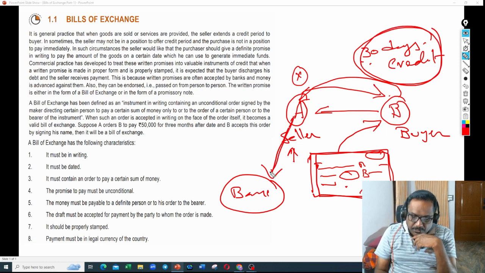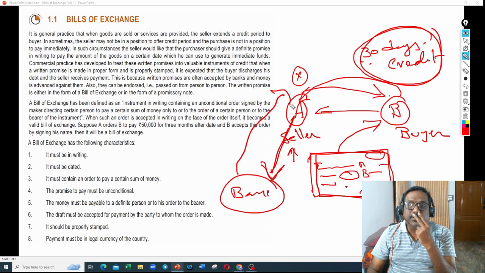I will give this bill to you. Can you please allow me to take some advance from you based on this document? Bankers will provide advance. That is called discounting facility, that we will discuss in future.